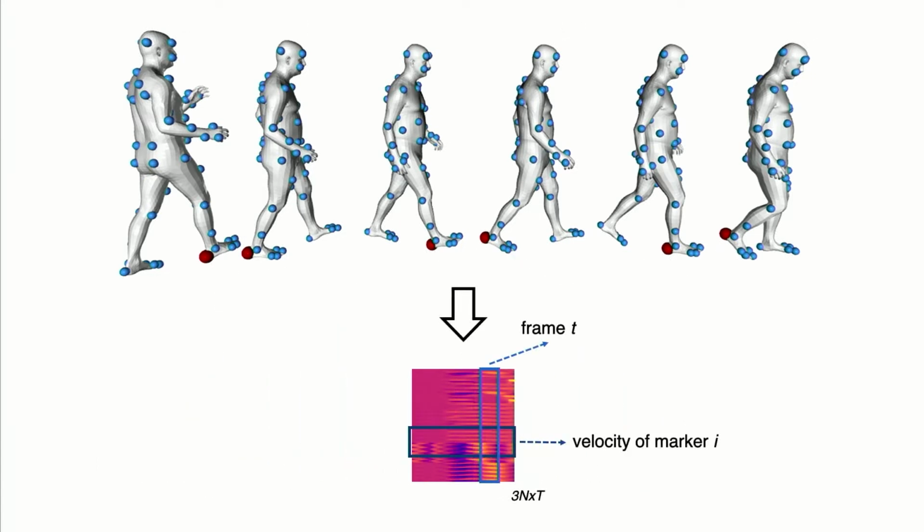representations for all the frames into this 2D feature map, where each row denotes the x, y, or z velocity for each body marker, and each column denotes a specific time frame. So this 2D feature map serves as our motion representation. In order to recover smooth and natural motions, we propose to learn a motion smoothness prior by training a fully convolutional autoencoder. And this 2D feature map serves as our input to this autoencoder.